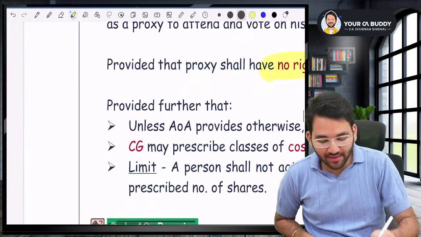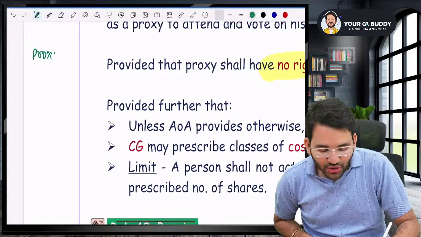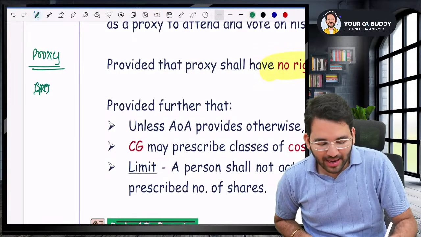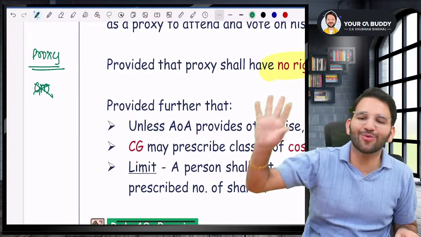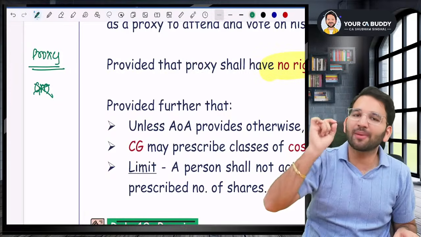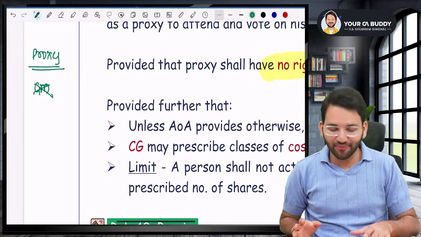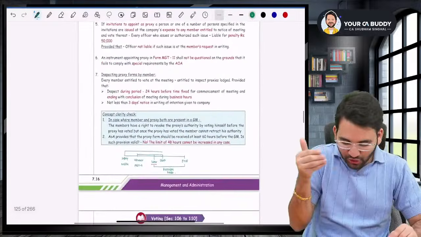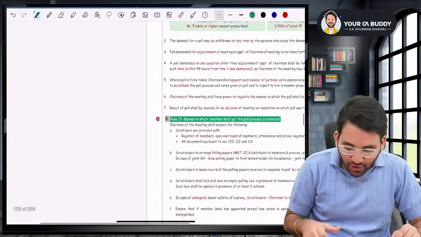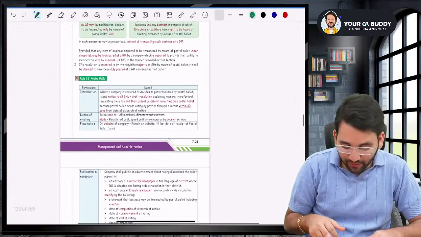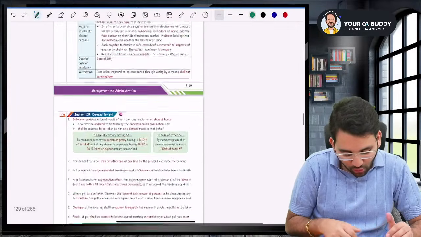Now, listen to me very carefully. When proxies attend the general meeting, you don't count them for quorum. Proxies are not counted for quorum. Only members who are personally present will be counted for the purpose of quorum. Now, to give a closure to this topic, sir, we have to also read section 115 and 116 along with 114, 112 and 113.